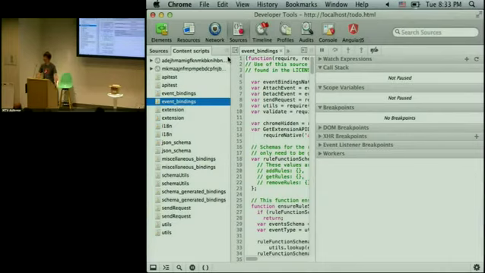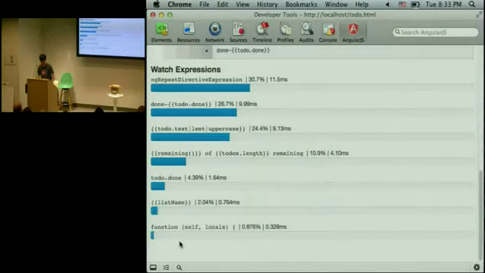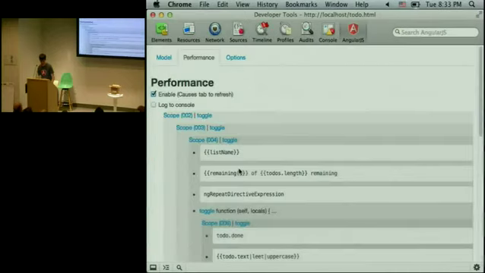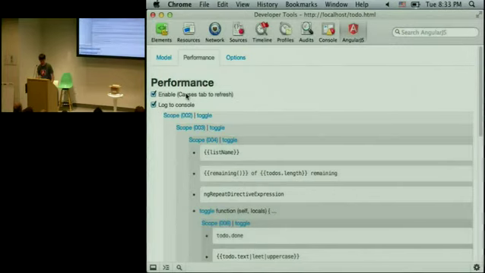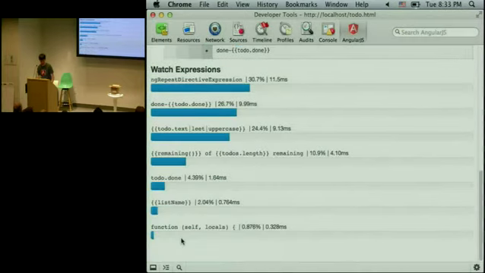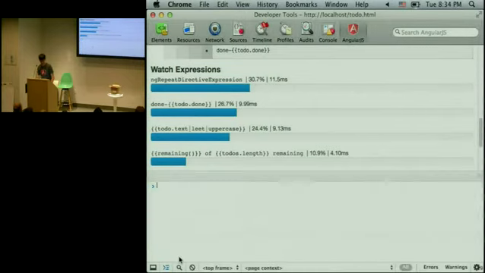So can we see the information about dirty check? So how many times it's called and how long does it take? How many watchers are there? Yes, we can see that. Actually, that's something that I forgot to show. Yeah, we do have that right now. So we have an option here to log to the console for apply. Oops, this is the wrong thing. There we go. That's what I was trying to click.